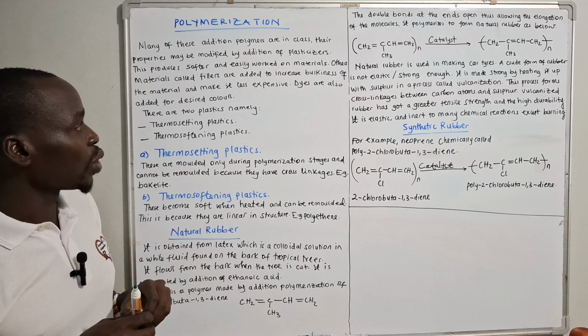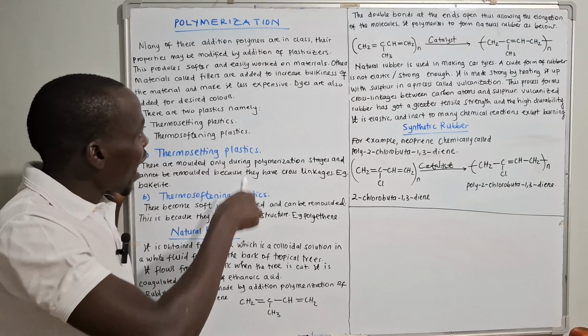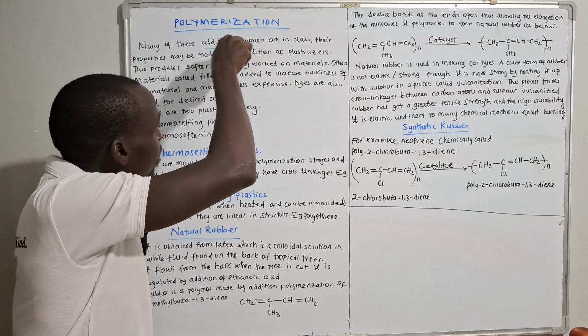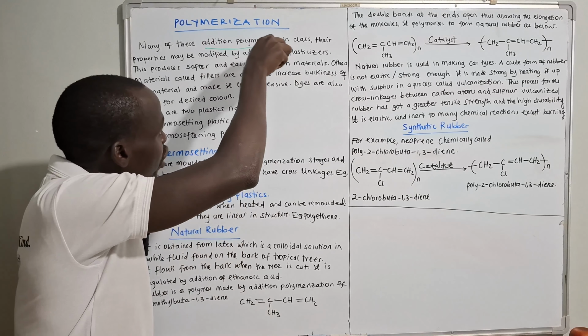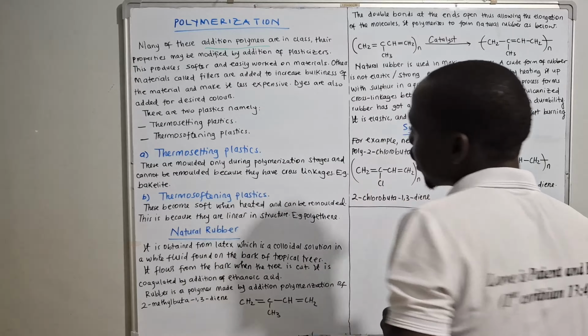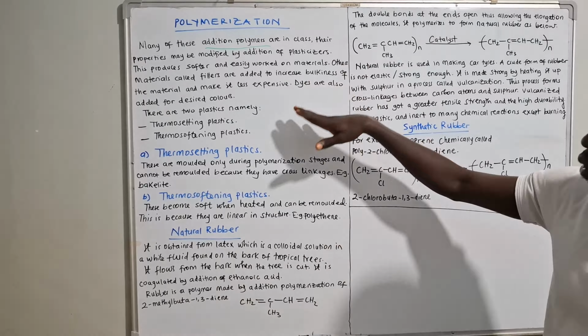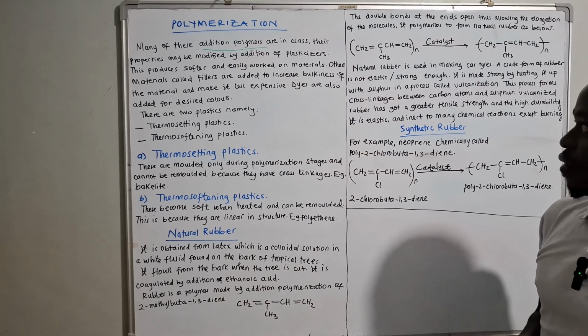We also look at other things like polychloroethene, something of that kind. Now, today we are going to look further at addition polymerization in detail, and we shall be in position to see different types of products which are formed under addition polymerization.